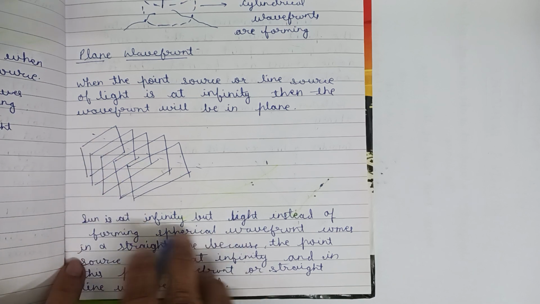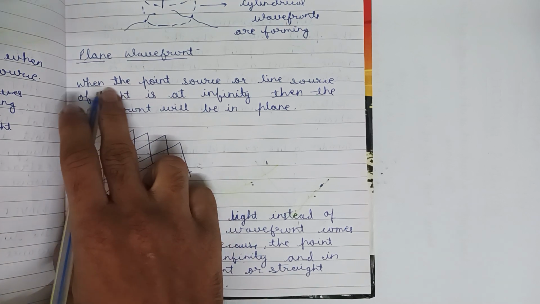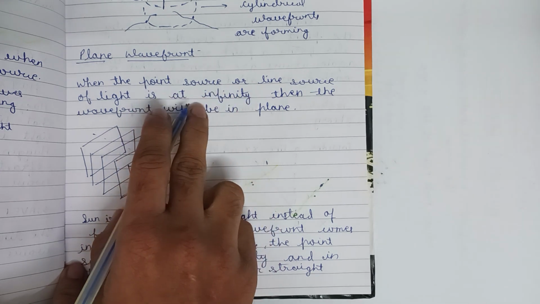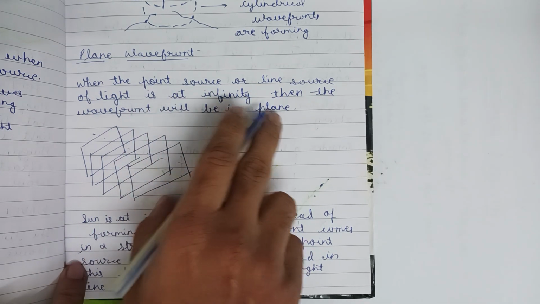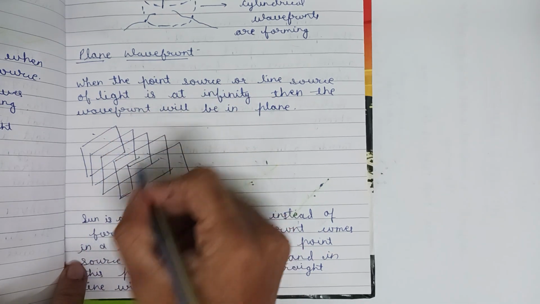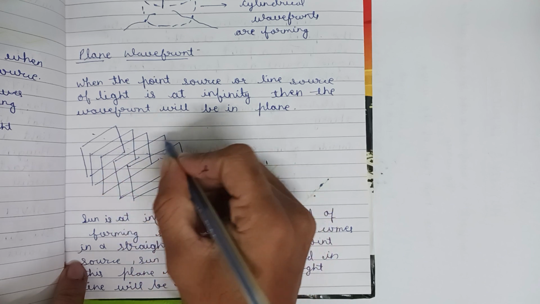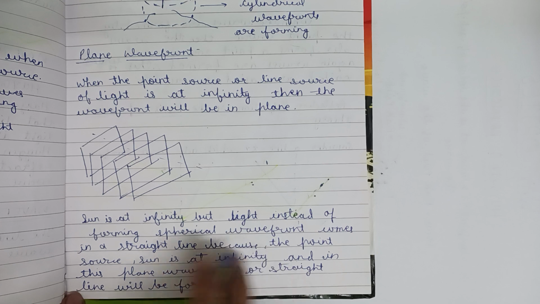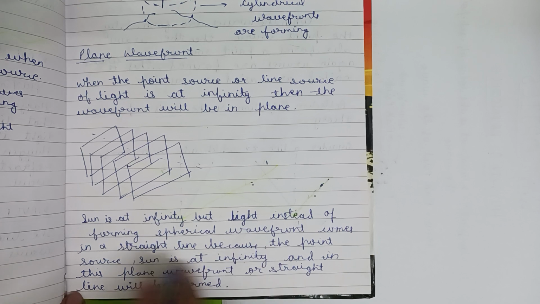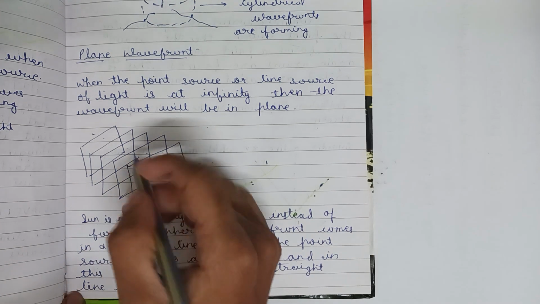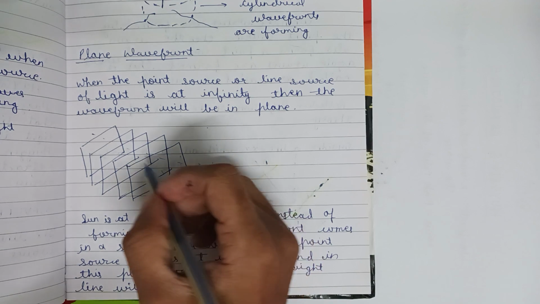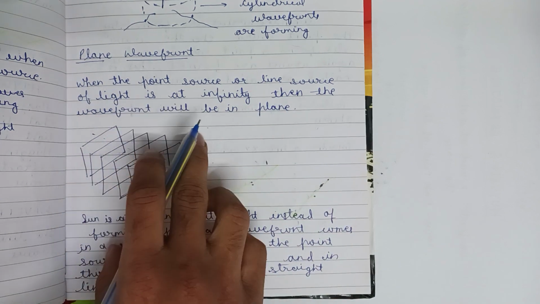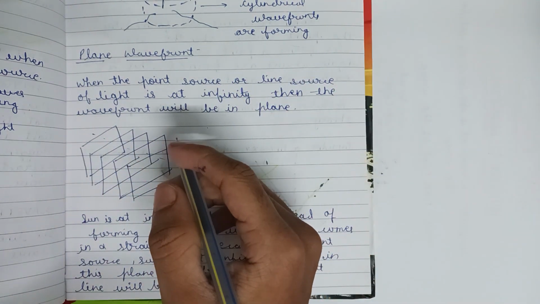That's why we can say that when the point source is at infinity, as our sun is, the wavefront is plane. That's why we see light as a straight line, because the point source sun is at infinity, and a plane wavefront or straight line is formed. It can be a line source also.